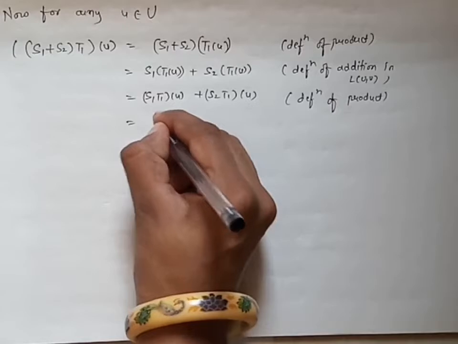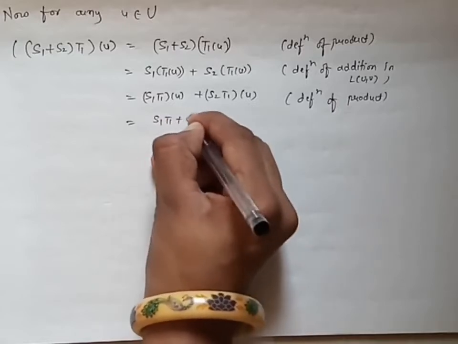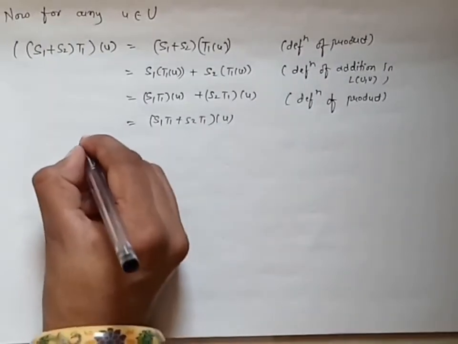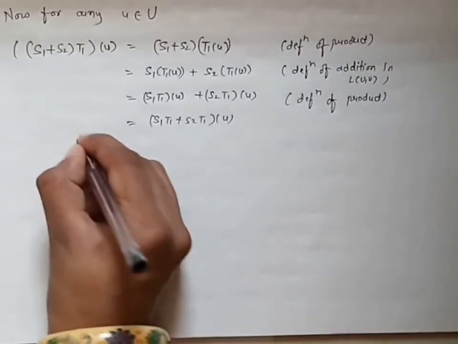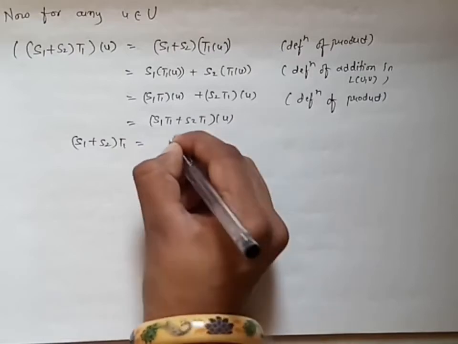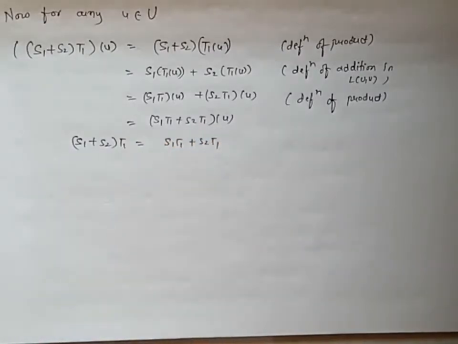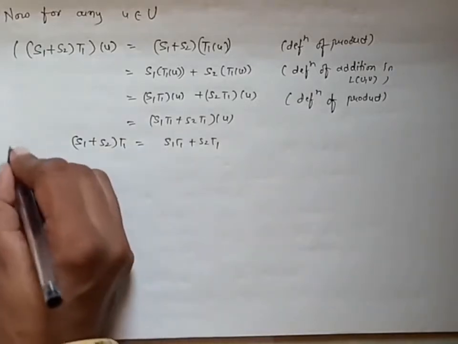Again, from this I can write S1 T1 plus S2 T1 of U. If both these are equal, then I can write S1 plus S2 T1 is equal to S1 T1 plus S2 T1. So hence we have proved the second one also.